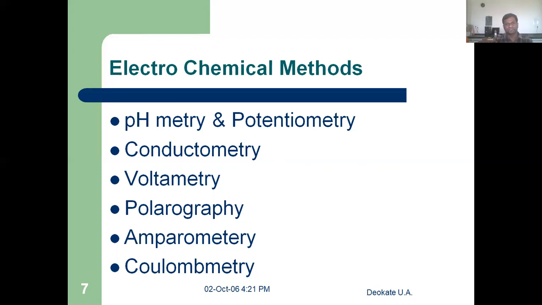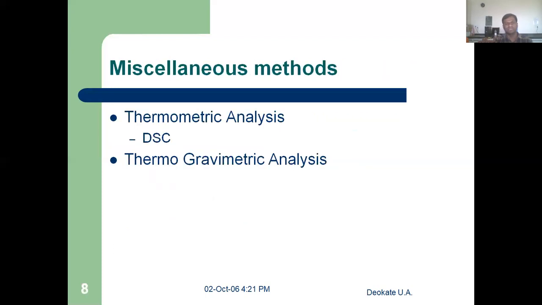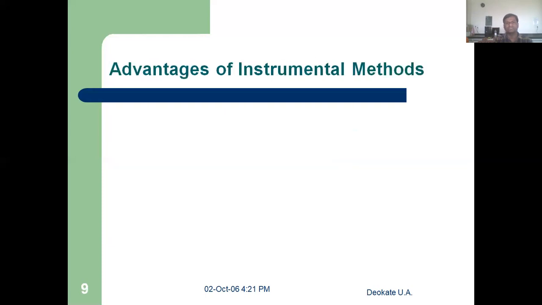We can dip those electrodes into the sample, and if there is a change in the electronic circuit, then those methods are electrochemical methods. Third is the miscellaneous methods, which depend upon temperature, such as DSC and DTA. Thermogravimetric analysis is also one of the miscellaneous methods.